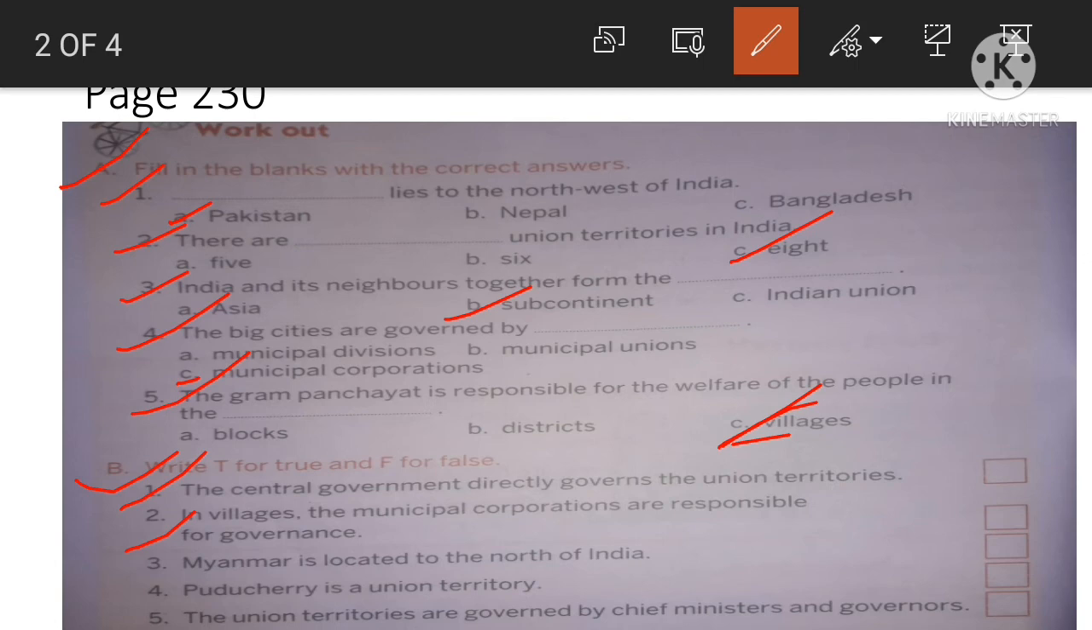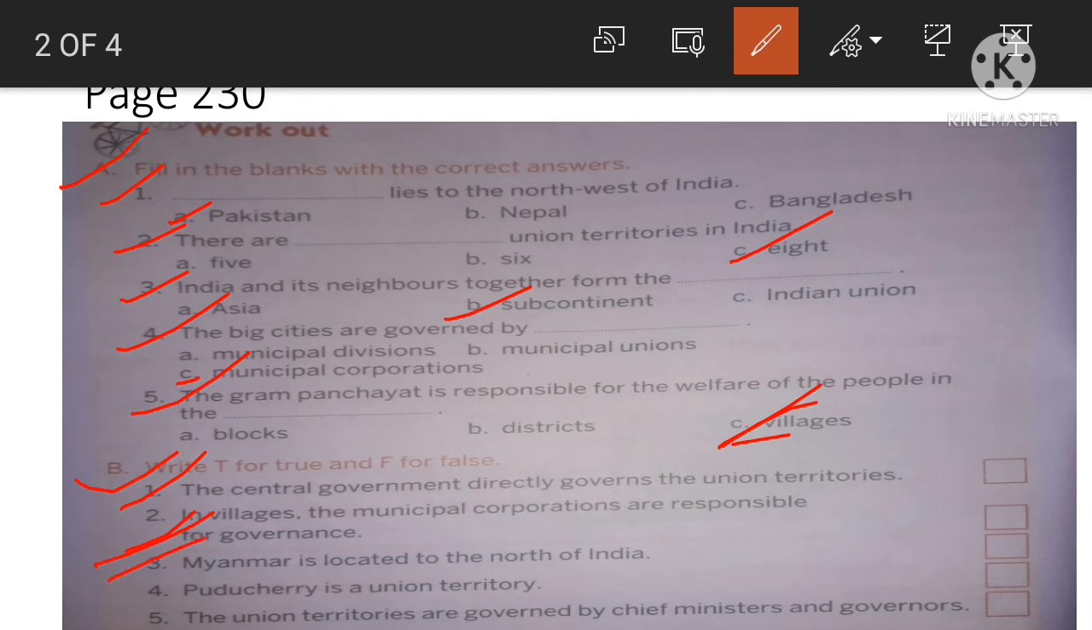Next, question number 2. In villages, the municipal corporations are responsible for governance. So, this sentence is false. Why? Because in villages, the municipal corporation is not responsible. Who is responsible? The Gram Panchayat. The municipal corporations are responsible in big cities. So, question number 2, the sentence is false. We have to write F in the given box. Next, question number 3.